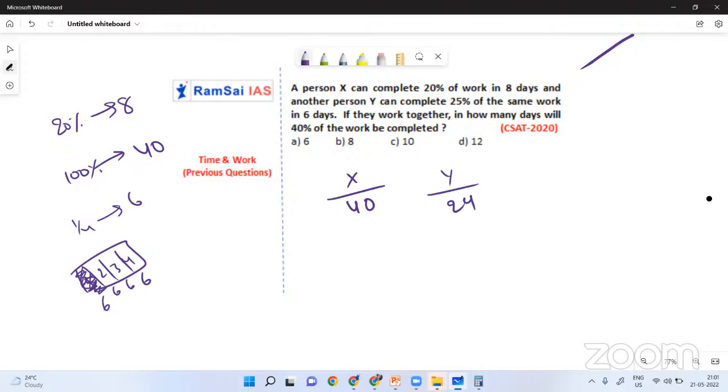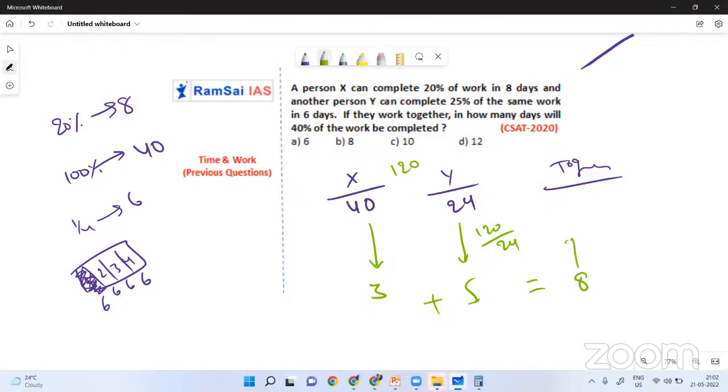X can finish the work in 40 days. Y can finish the same work in 24 days. Then together, in how many days can they finish the work? So tell me, what is the LCM of 24 and 40? It will be 120. So 120 laddus are there. X can finish in 40 days, so per day it can finish 3 laddus. Similarly, 120 by 24 is 5, so Y can finish 5 laddus. So together they can finish 8 laddus per day. With 8 laddus per day and total laddus 120, they can finish in 15 days.